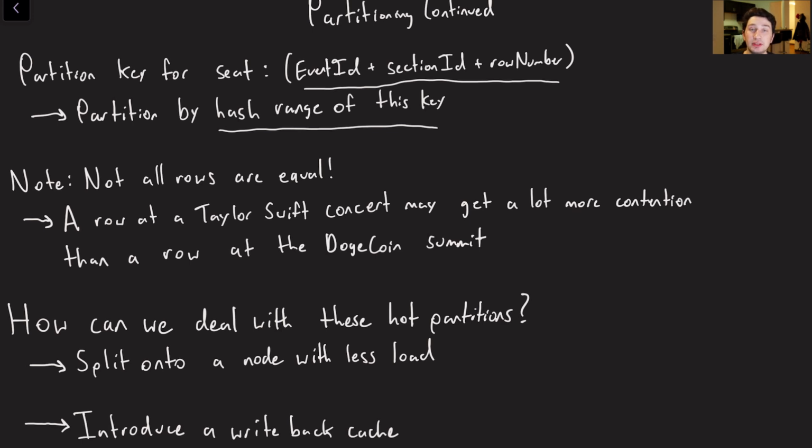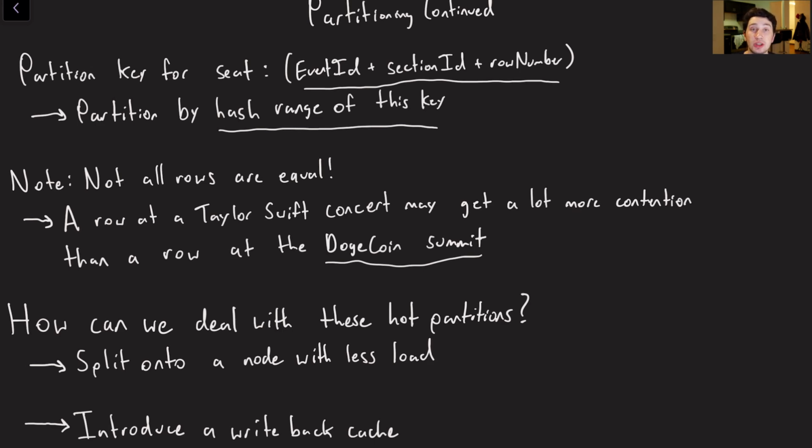Unfortunately, like with most actual systems, we can have hotspots, right? A Taylor Swift concert at the end of the day is going to be a lot more popular than the example I used right here, which is the Dogecoin Summit in 2024. I wouldn't think there are too many people going to that. So again, how can we handle the fact that certain rows are going to get a lot more users that are interested in them? Rows or sections, we could partition by section as well if we wanted to make them a little bit less granular, but the idea is the same.